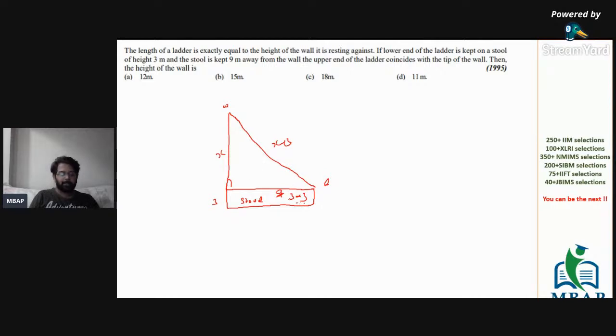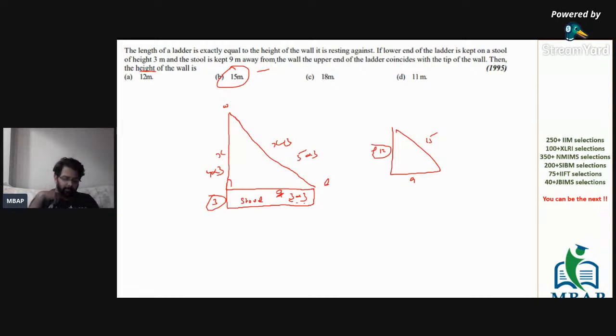So what is a Pythagoras triplet? Starting with 3, 3 will come, 4 will come, 5 will come. Very simple. Each of the values has been multiplied by 3, so this is 12 and this is 15. So the actual sides are 9 here, 12 here and 15 here. Right? And the question is simple: what is the height of the wall? Height of the wall is 12 here plus 3, which is 15, and you will mark 15 as the answer. As simple as that.